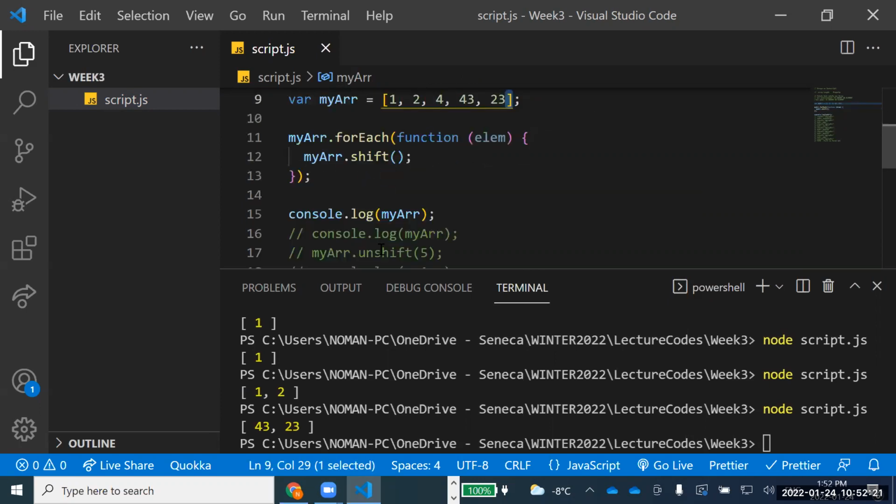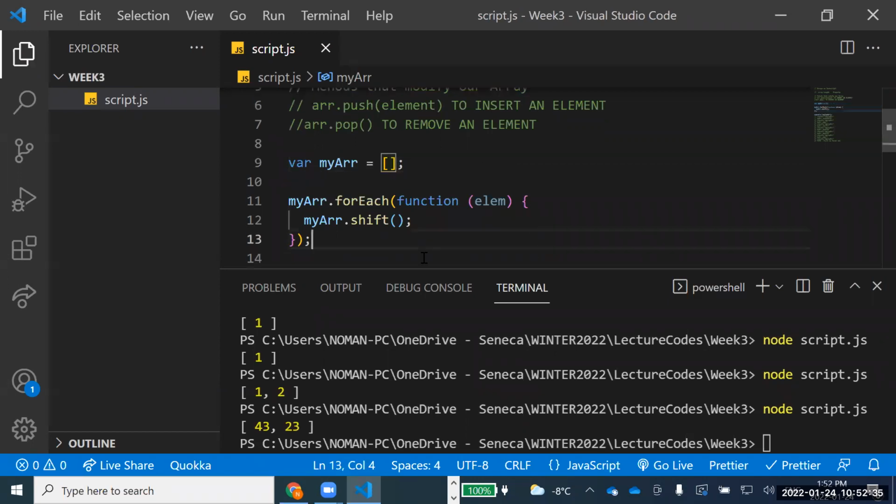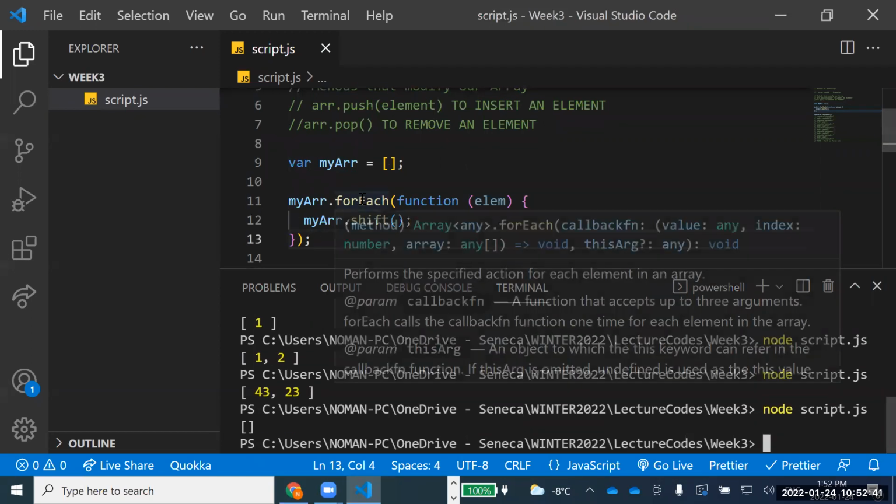Right now, the thing is that we have to keep in mind: if you want to empty an array, can you just do my array is equal to 0? Yeah, exactly. So we can do that. I was just saying that we can have certain implementations of those arrays. You see, now we have an array which is nothing. So it's up to you.